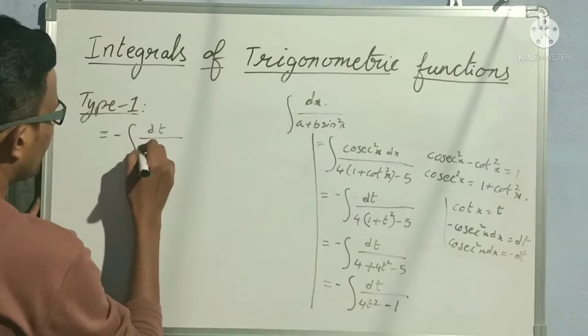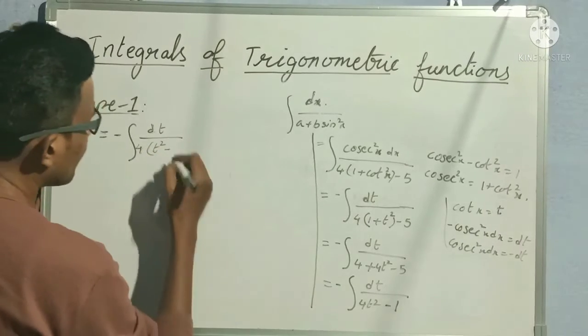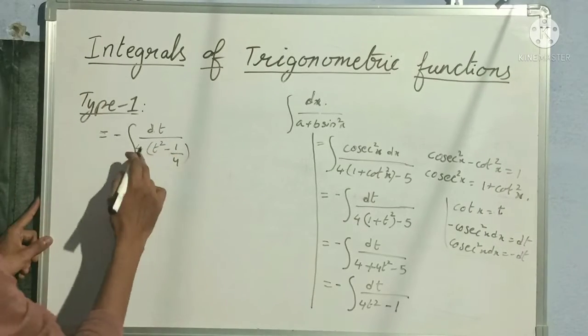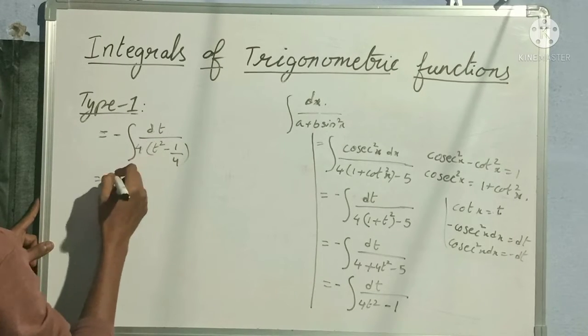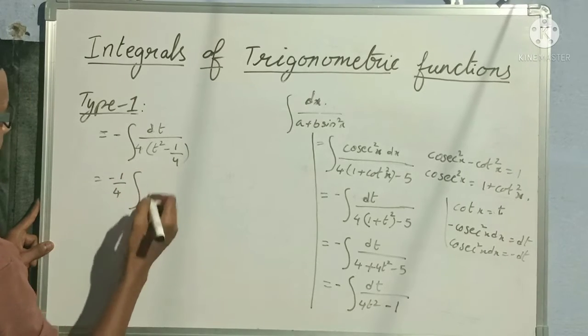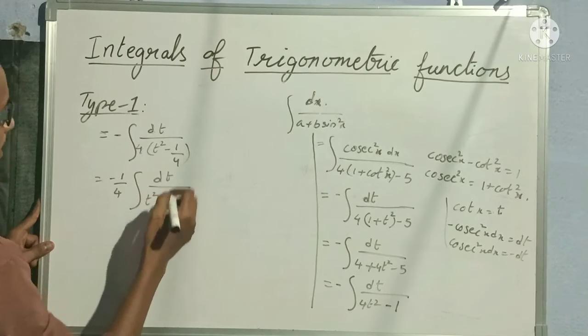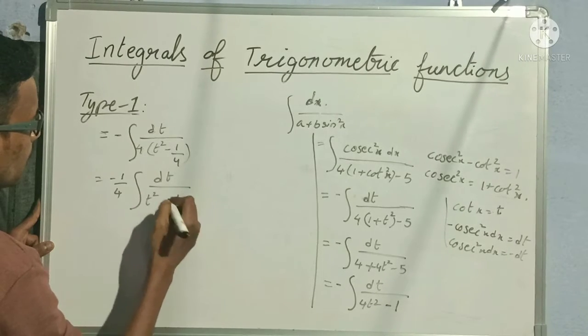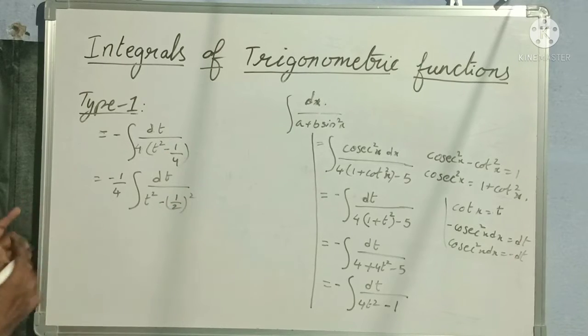Dt by, if I take 4 common, then I am left with t square minus 1 by 4. So that 4 gets cancelled. Right? In the next step I will take this 1 by 4 outside. So minus 1 by 4 integral of dt by t square minus 1 by 4, can I write 1 by 2 whole square? Yes, why? Because 1 square is 1 and 2 square is 4.